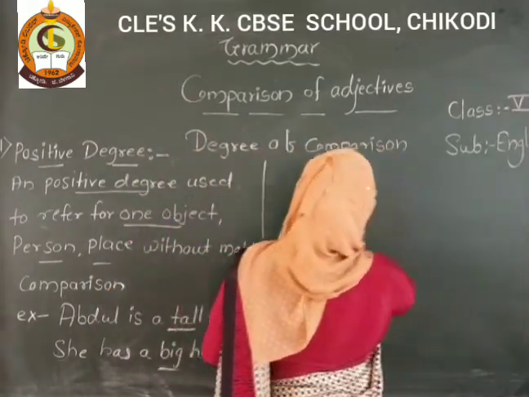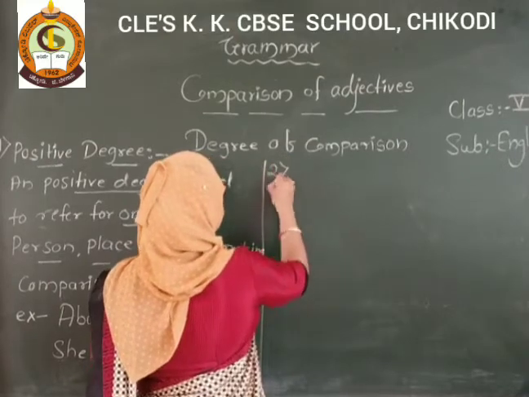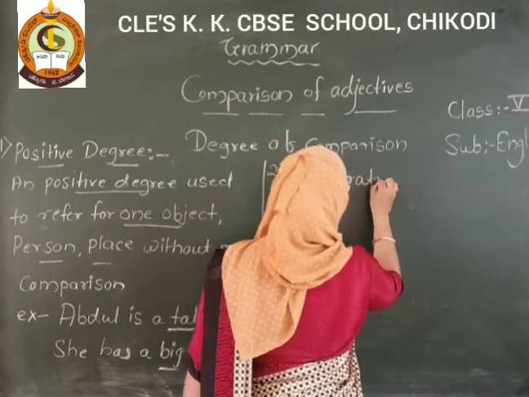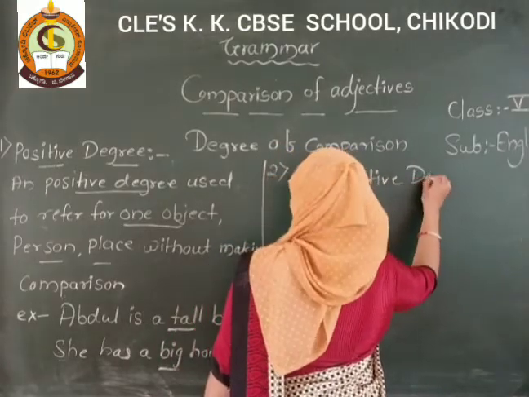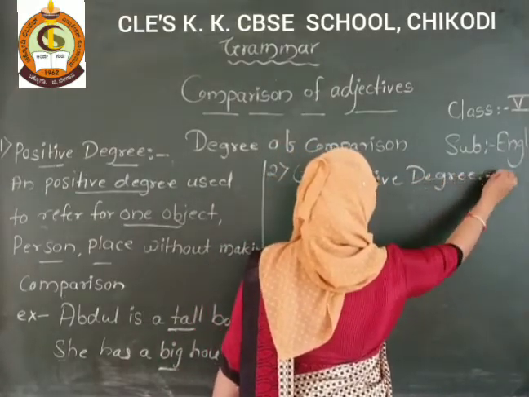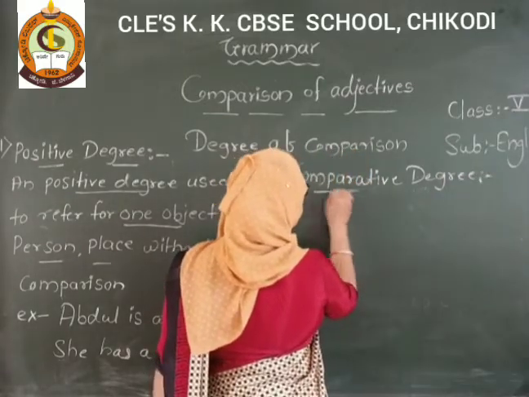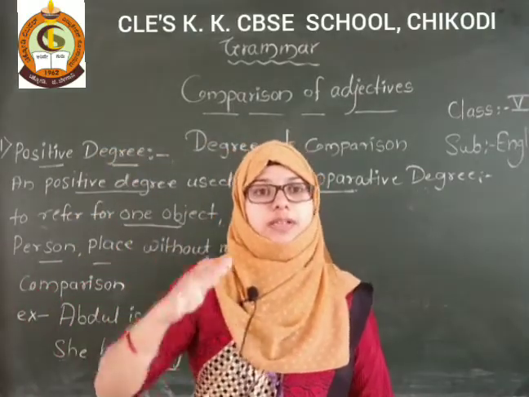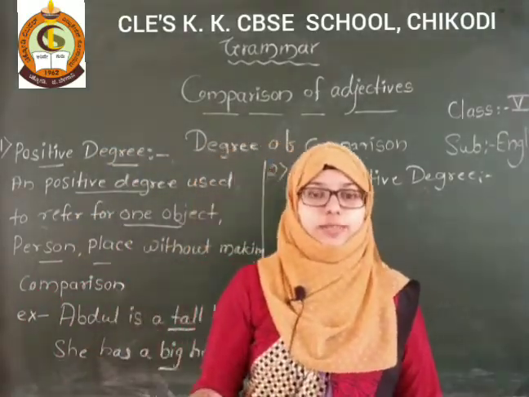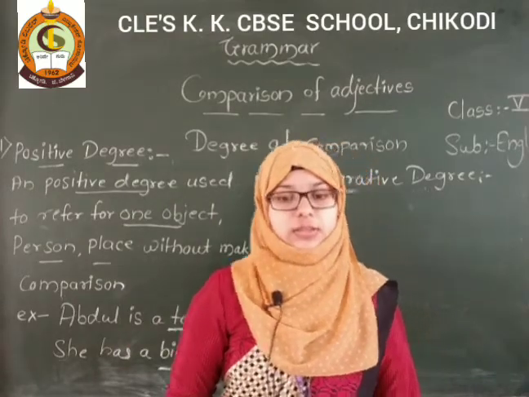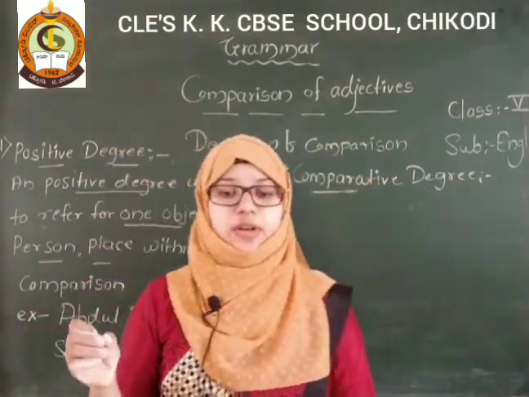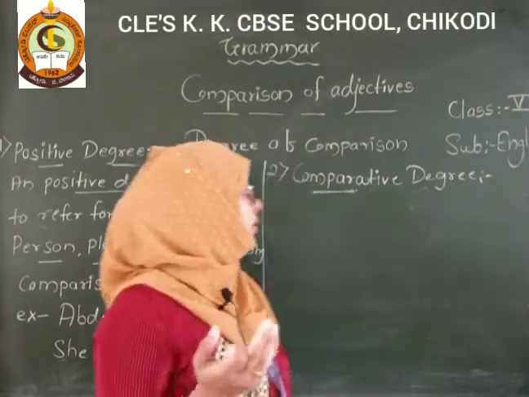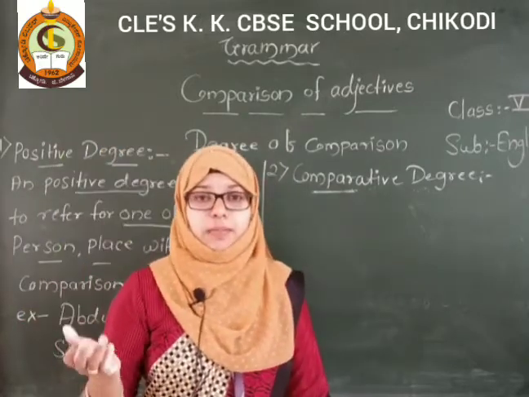Now let's come to the second. Second, which one I told? Comparative degree. So now comparative degree, see, the name itself shows that we are using this degree to compare one object, one person with another person or object. Got it? So here comparative degree refers to a greater degree, and it compares with another person or place or thing.